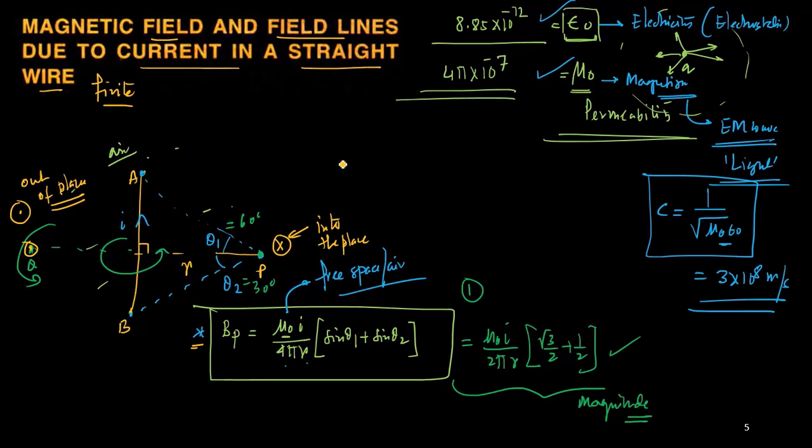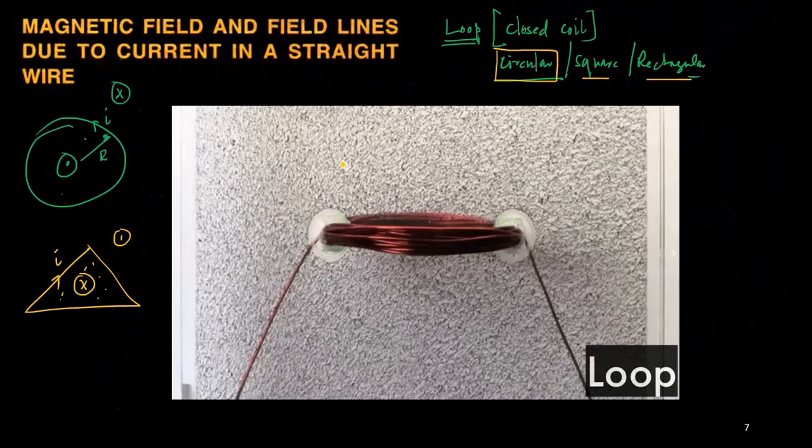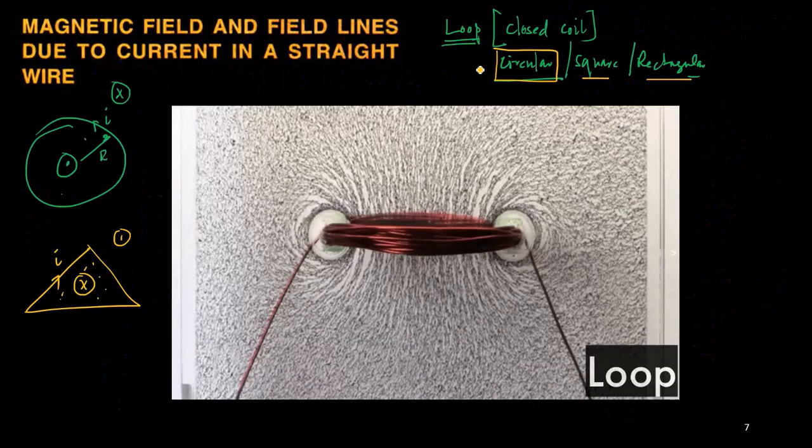So solving one problem or one wire, you get the entire effect. But you can try to do it. I will not discuss that because it is not within the scope of the syllabus. What I will do is discuss the circular coil.